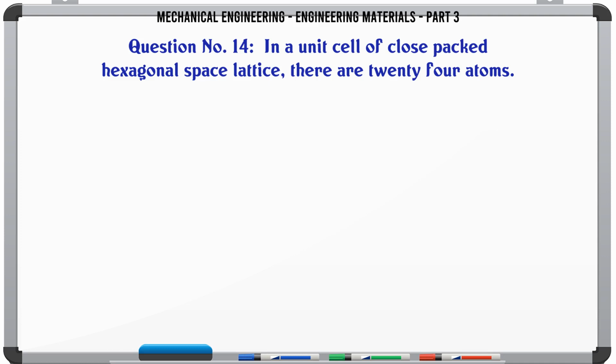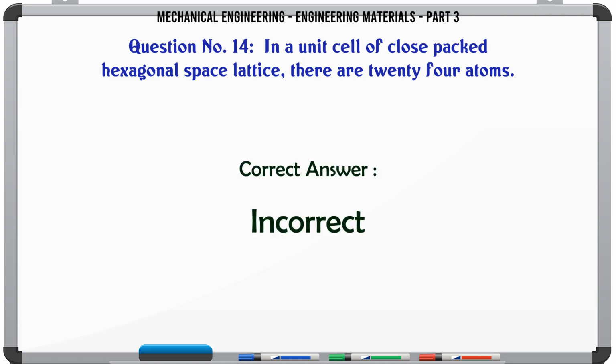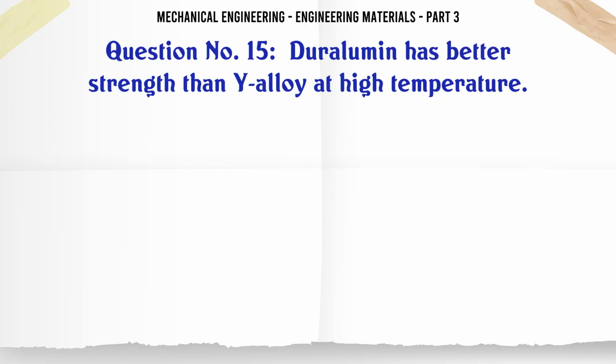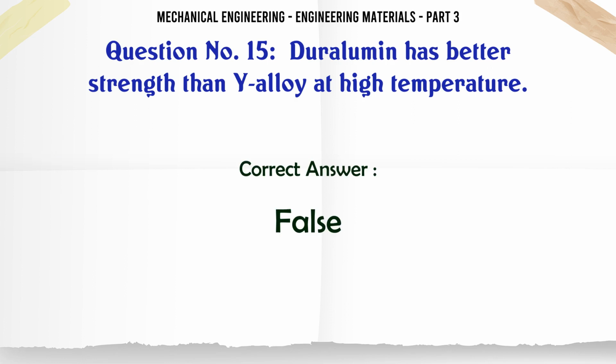In a unit cell of close-packed hexagonal space lattice there are 24 atoms. A. Correct. B. Incorrect. The correct answer is incorrect. Duralumin has better strength than Y alloy at high temperature. A. True. B. False. The correct answer is false.